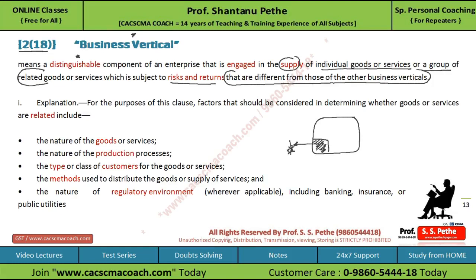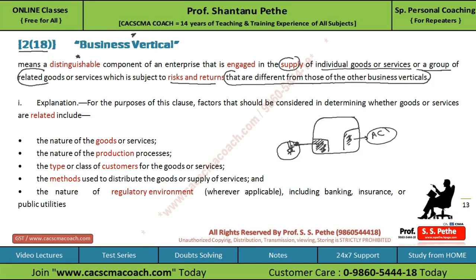Suppose in this enterprise there is an air conditioning division which is producing ACs and there is another division which is producing fans. If the risks and returns are different, then both of these will be treated as business verticals.